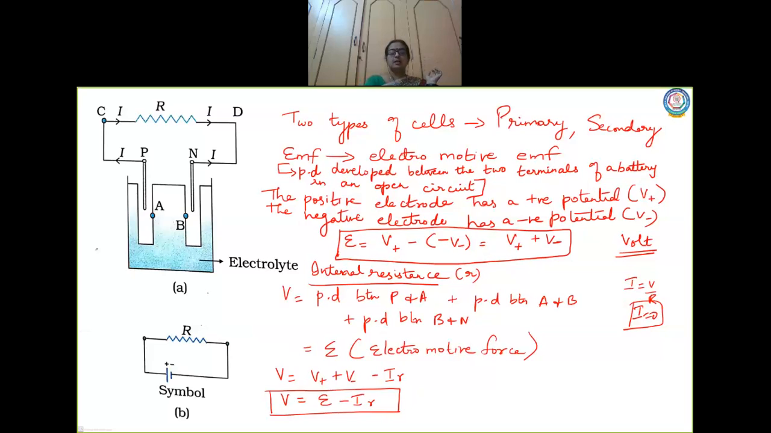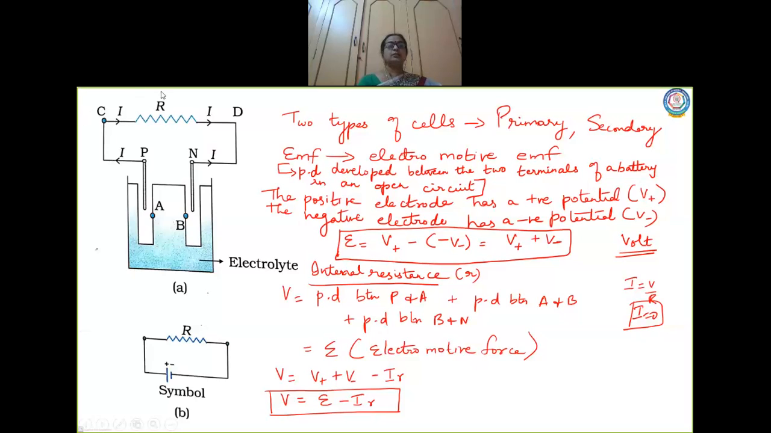Usually we talk about the internal resistance of a cell to be very small. Now whenever there is a resistor connected outside, definitely there will be a current flowing. When the circuit is open, we call the potential difference the electromotive force. In a closed circuit, you will call it the potential difference. Suppose the potential difference of a battery in an open circuit is 5 volt.